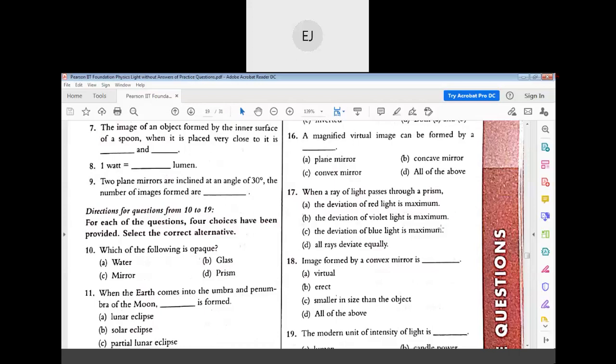Why does a rainbow form? When white light passes through the prism, VIBGYOR forms. Violet light bends more, downwards violet, then V, I, B, G, Y, O, R. So the deviation of violet light is maximum, bending of violet light is maximum. Okay.